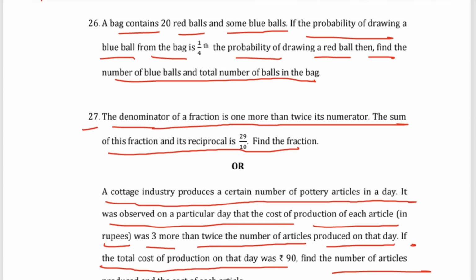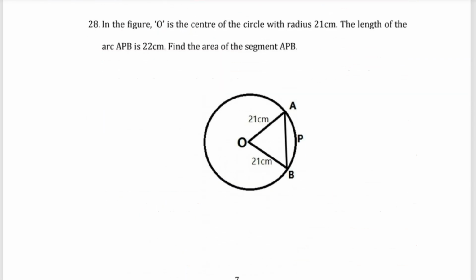Then moving with the next question, we have question number 28. Question number 28 states that in a figure, O is the center of the circle with the radius 21 centimeters. The length of the arc APB is 22 centimeters. Find the area of segment APB.